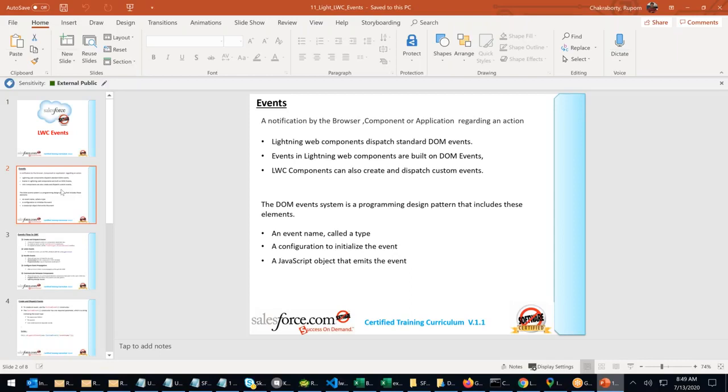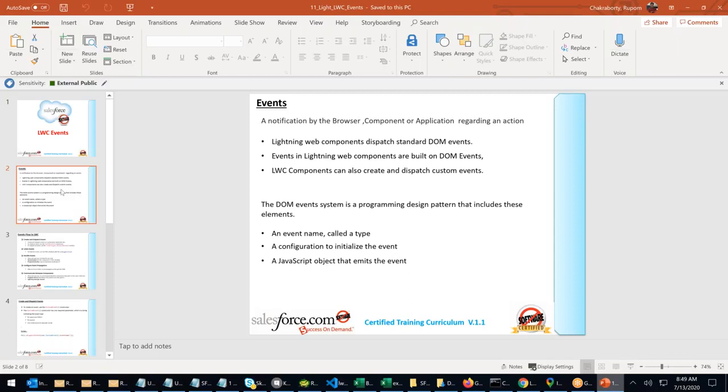You go to File, you click on Lightning, you click on Lightning Event. Here, we don't create a separate event. We use the standard HTML event available, called DOM events. Every HTML page has standard events, right?